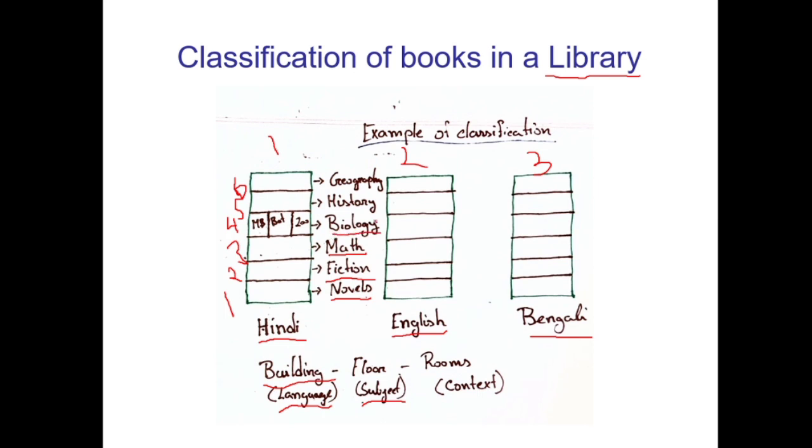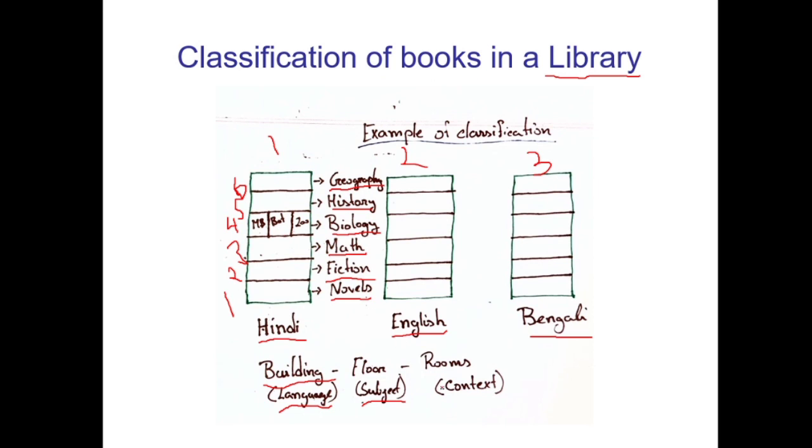Books on biology on the fourth floor. Books on history on the fifth floor, and books on geography on the sixth floor. So the first layer of classification is based on language, into buildings. Next, based on subject, we classify them into floors.